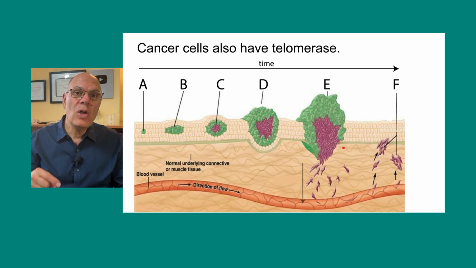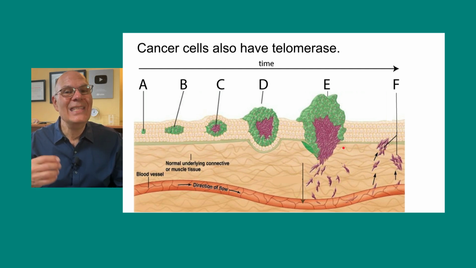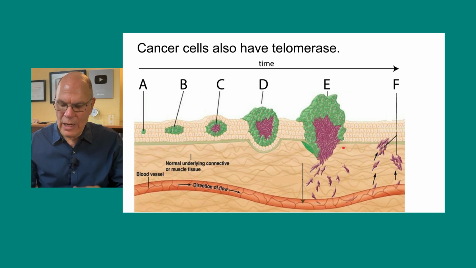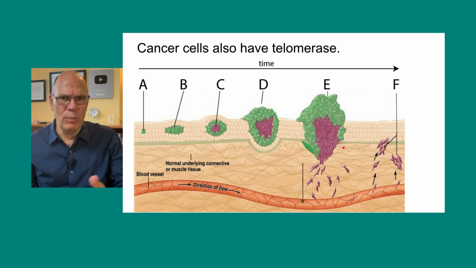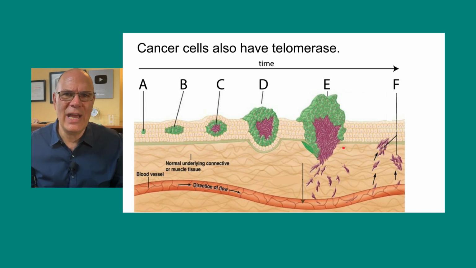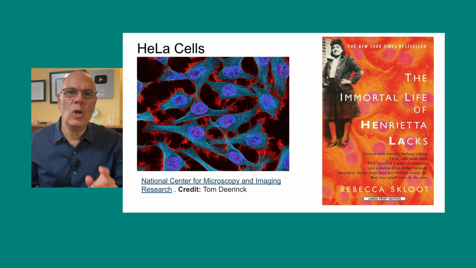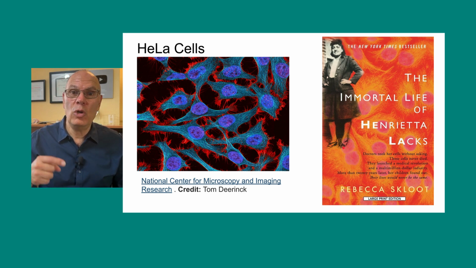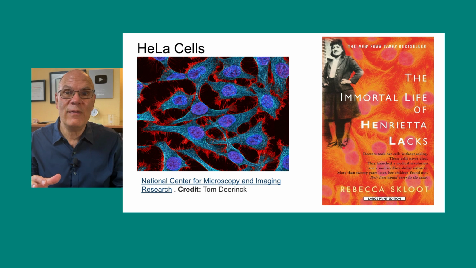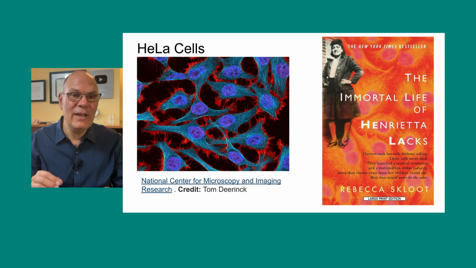Cancer cells also have the telomerase gene activated, and that makes cancer cells within the body not subject to the Hayflick limit. They're in some ways in your body essentially immortal, though they'll die when you die if you succumb to cancer. I know that I said that in a kind of dark way, but the main thing is that cancer cells can also be cultured. And when they're cultured in a culture dish, they're not subject to the Hayflick limit and they can live forever.